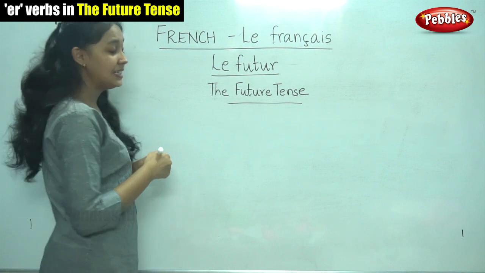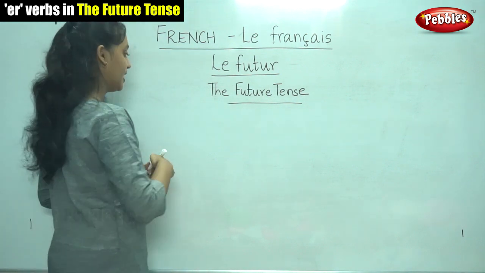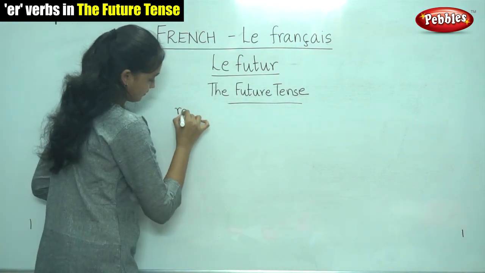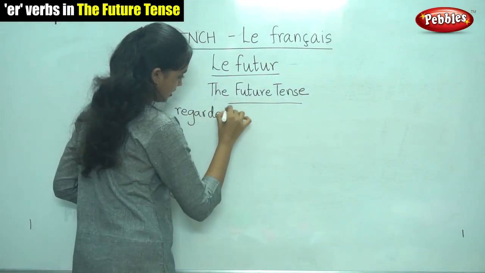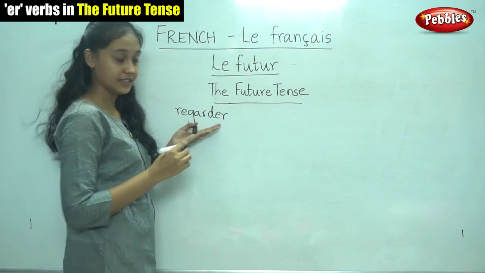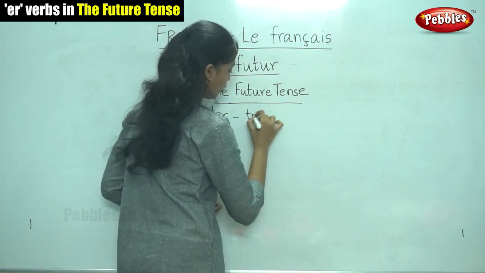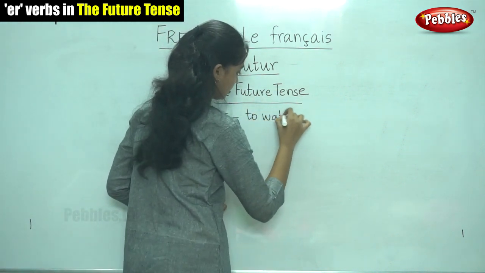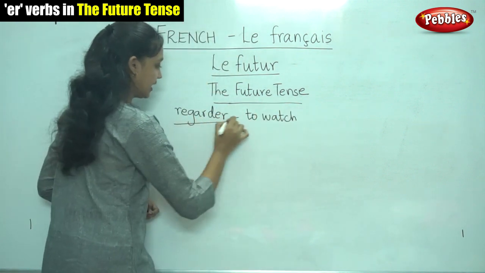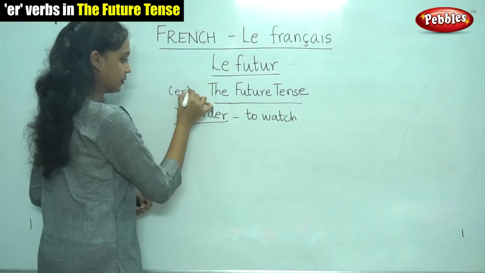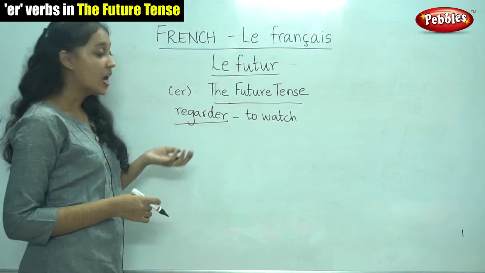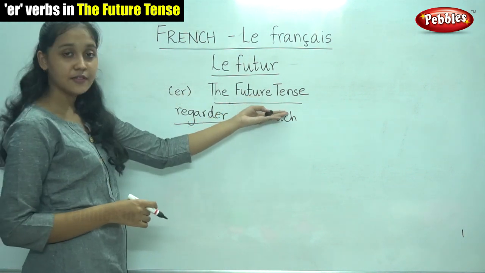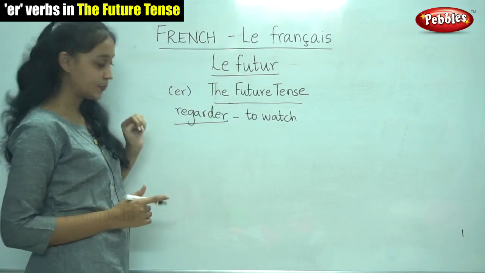Now, for example, let us take an ER verb, regarder. Regarder. It means to watch. It is an ER verb, a first group verb. So, how do we write the ER verb in the future?